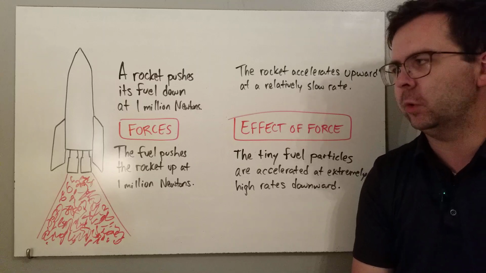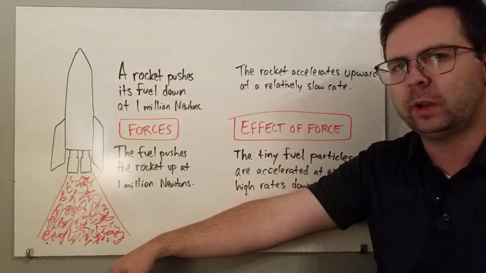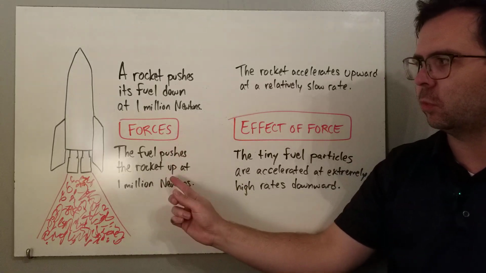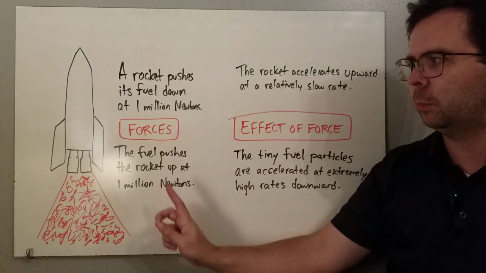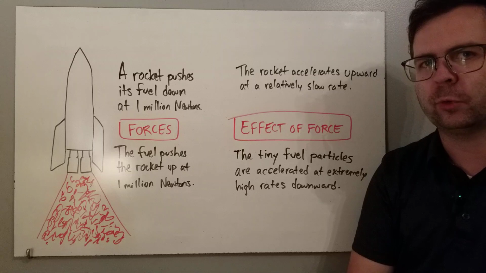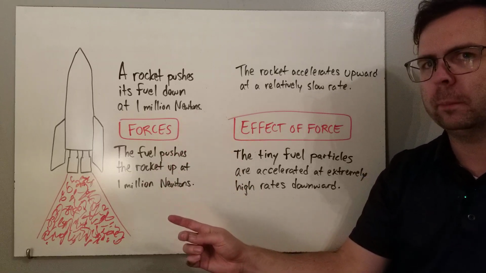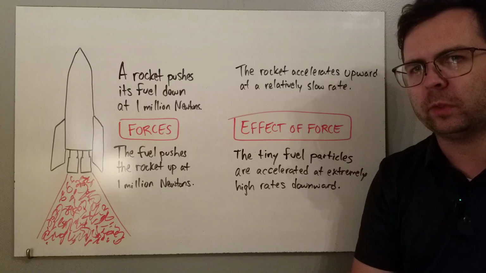force of 1 million newtons. So you're being pushed down, 1 million newtons of force pushing down on the fuel. The reaction force to that is the fuel pushes the rocket up at a force of 1 million newtons. So the forces are equal, but one of them accelerates a lot more quickly than the other.